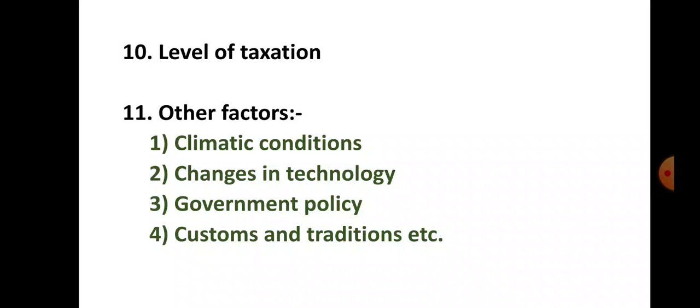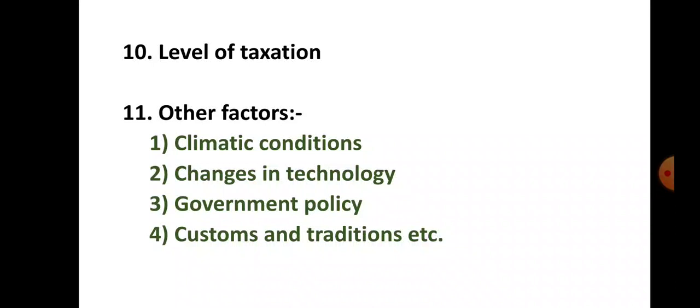Let us see number 1 under point number 11, climatic condition. How does climatic condition affect the market demand? Demand for certain goods is also influenced by weather or climatic condition. For example, demand for woolen clothes increases during winter. Sunglasses and cold drink demand increases during summer. So these are the examples here. Climatic condition also affects the market demand. Next one is changes in technology.